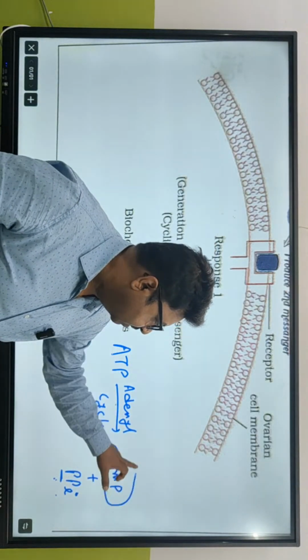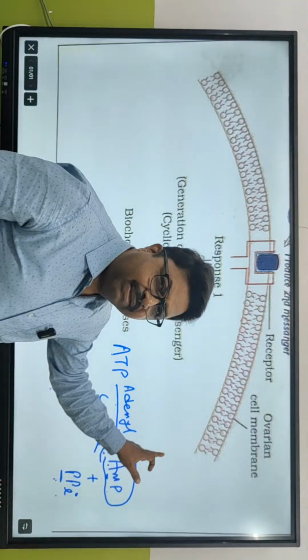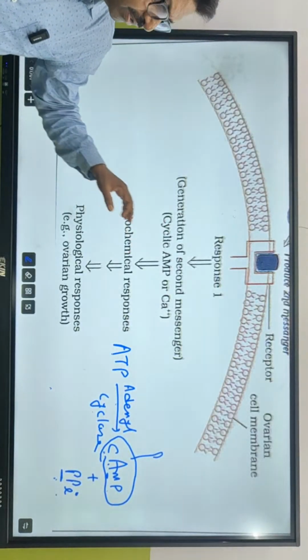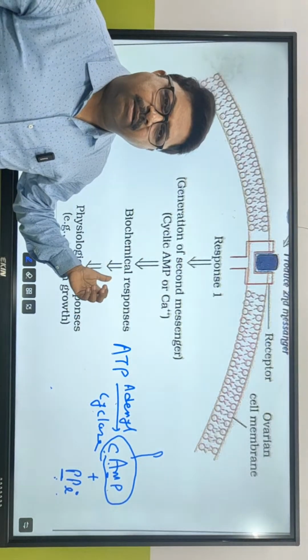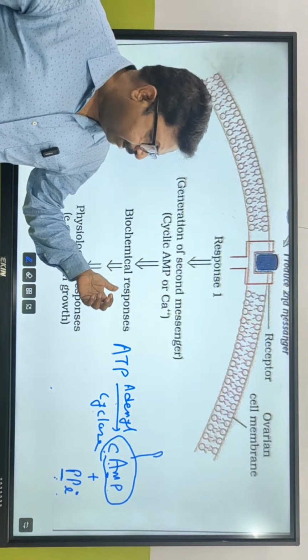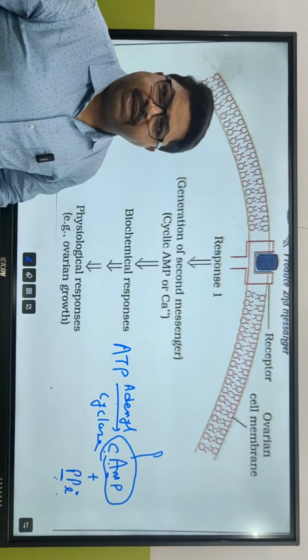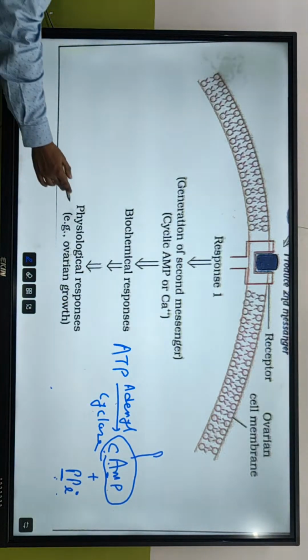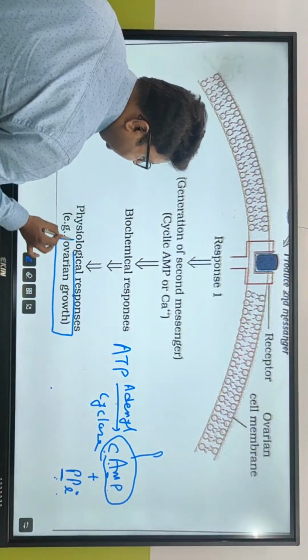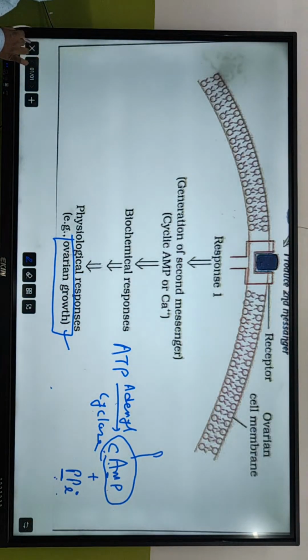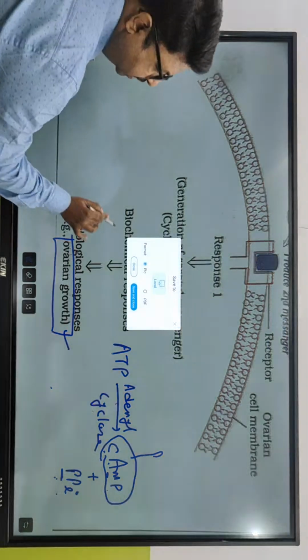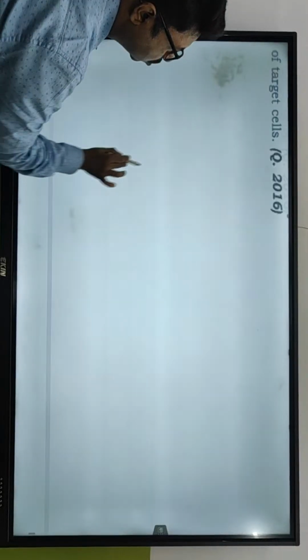This is cAMP, and this cAMP acts as second messenger. Got the point? So the second messenger is going to make some biochemical responses inside the cell, and that biochemical response is ultimately going to change into physiological responses. And that physiological response क्या है? जिसके लिए FSH use किया गया था, वो क्या था? To have growth in the ovary, to have growth in the ovary.